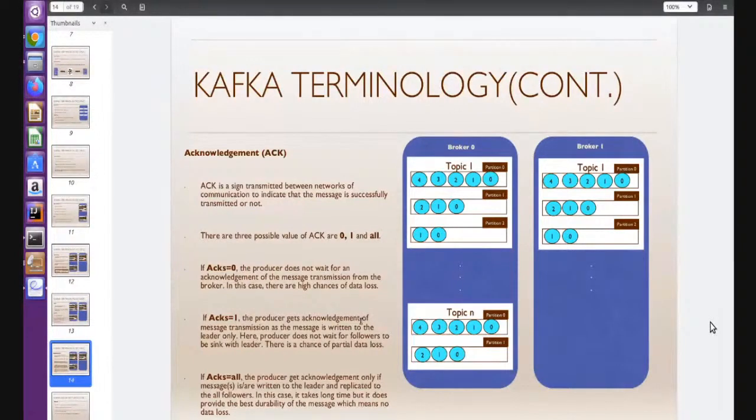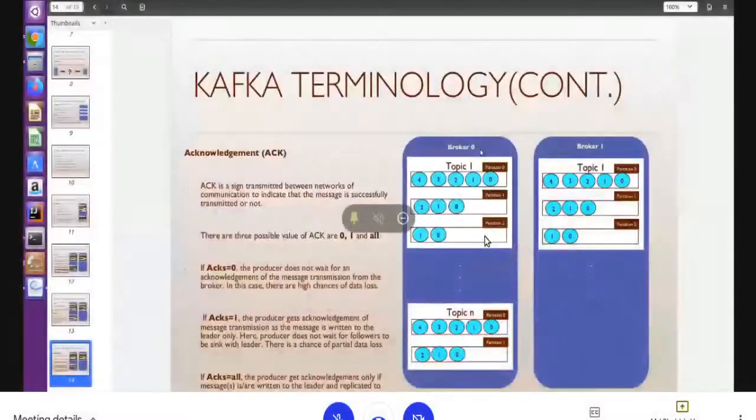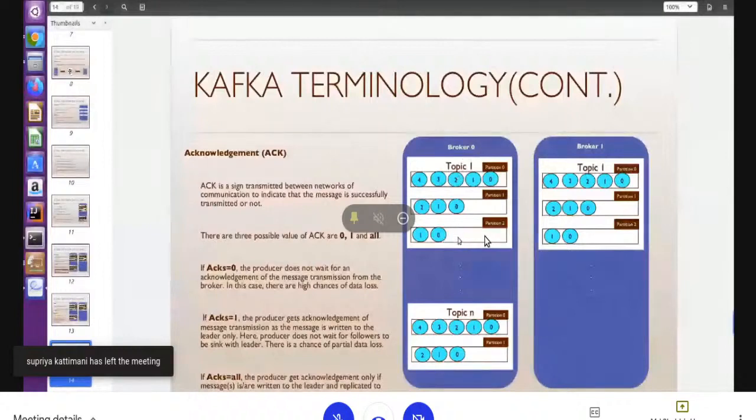Let's say the data is written to the leader machine, but it takes some time to replicate on the other machines. In between, because of some network failure or any other reason, the followers were unable to replicate that data. In between, broker 0 was down, the leader was down. In that case, we will lose the data, because the data was on leader 0 and leader 0 was down and it was not replicated to the other machines, right?